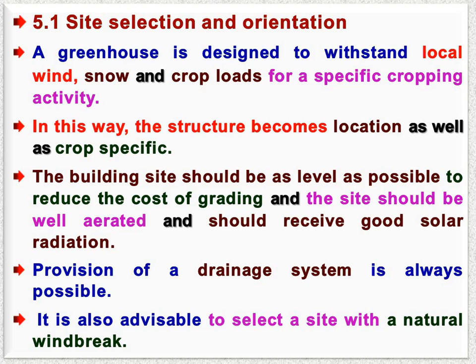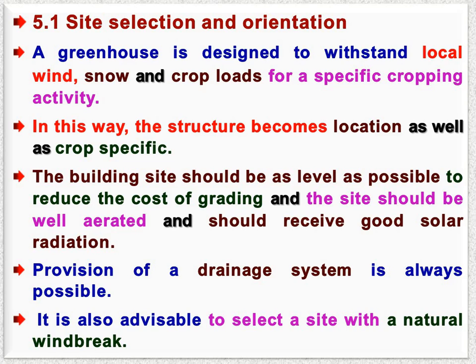Suppose we can say what is the wind speed for a particular region, what will be the wind direction for that region. Either rain comes in a particular season, or there may be snowfall in a particular season. Then whatever crops we are growing, that has its particular set of environmental condition requirements, as well as various inputs required by the crop, that will be considered as crop loads.